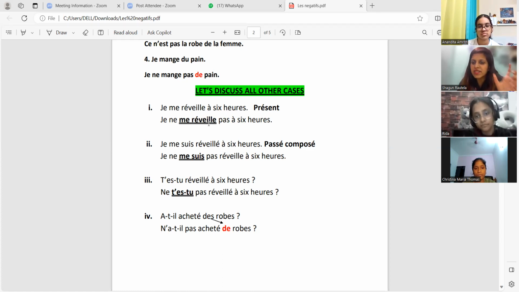Just remember this one single line: the pronoun stays with whichever verb, you will not separate pronoun and verb. It becomes one. In my first sentence, it was only réveille, so it became one. In my second sentence, the pronoun is with the verb être, so it becomes one. Before both of them, ne. After both of them, pas. Is it clear? This is important because you need it. In negative sentences, you will see these pronominal verbs here and there, so I'm covering this entire negative topic here.